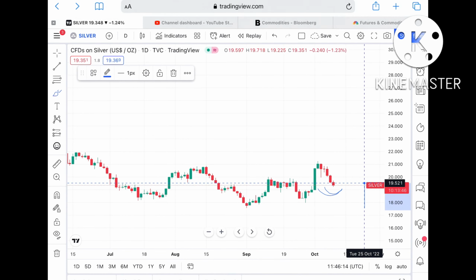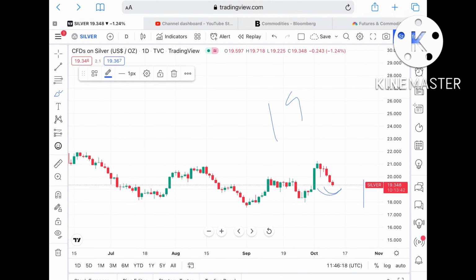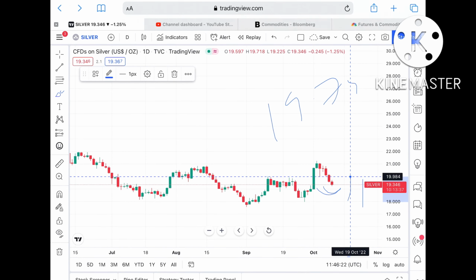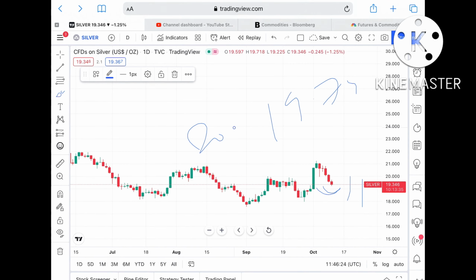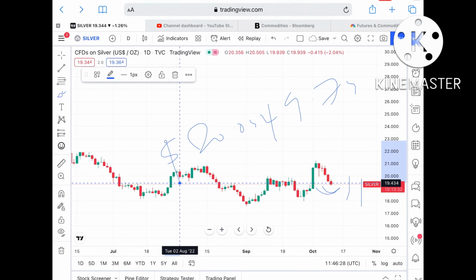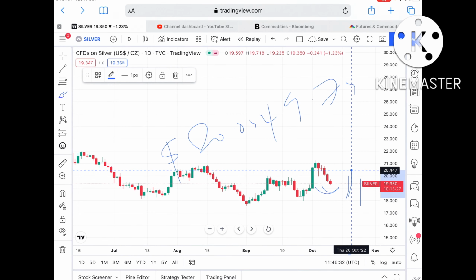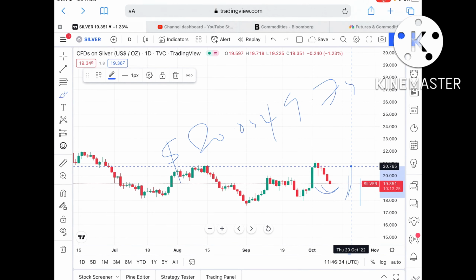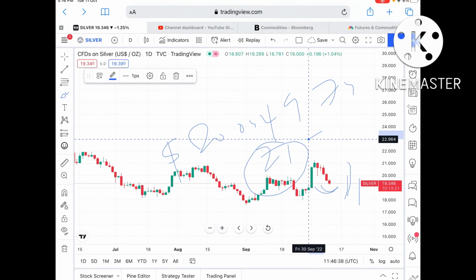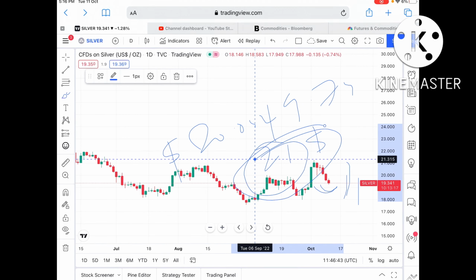But if the price sustains this particular level, there is a high probability that it can go further upside towards a level of $19.748, and from there further upside towards a level of $20.042. Because all these supports and resistances are being tested here, the probability is very high that it can go further upside and touch a level of $21. And once the price sustains above 21, it can move further upside.